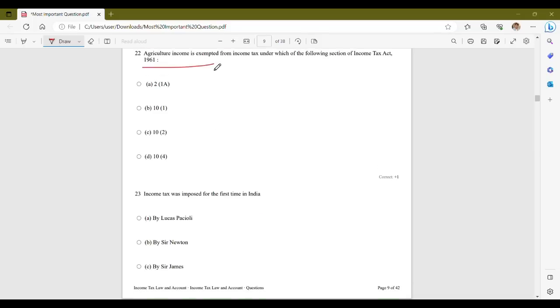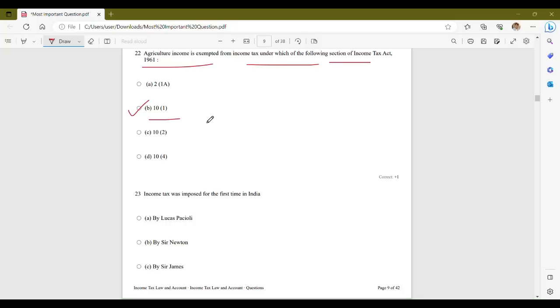Now, agricultural income is exempted from income tax under which of the following sections of the Income Tax Act 1961? Your options are section 2 subsection 1 clause A, section 10 subsection 1, section 10 subsection 2 and section 10 subsection 4. So the correct answer is option B, that is section 10 subsection 1.